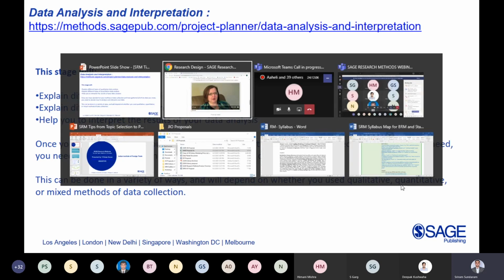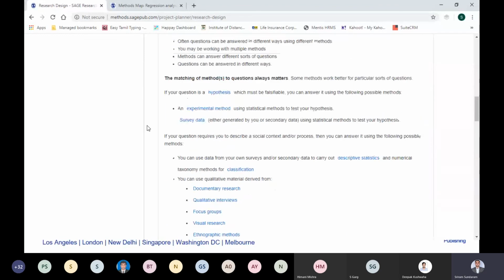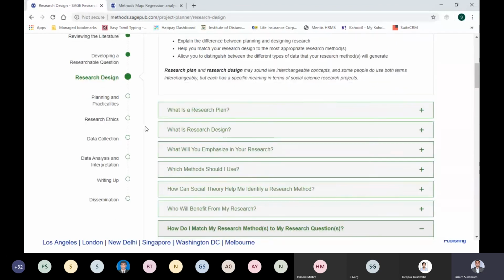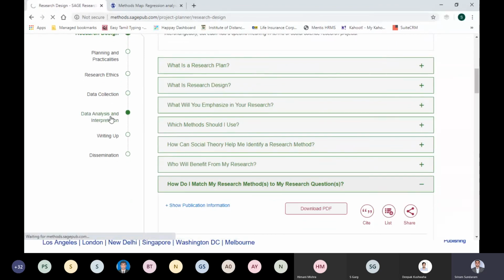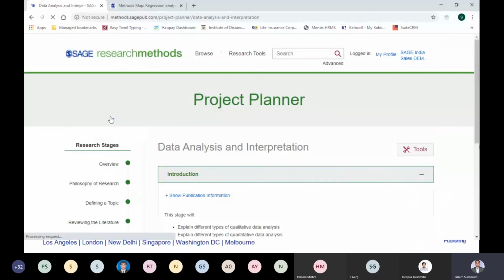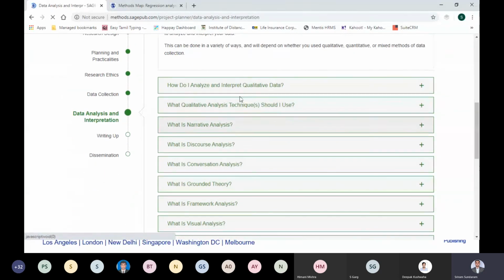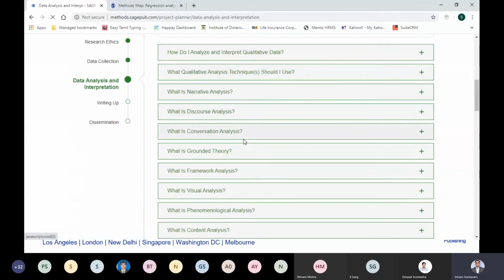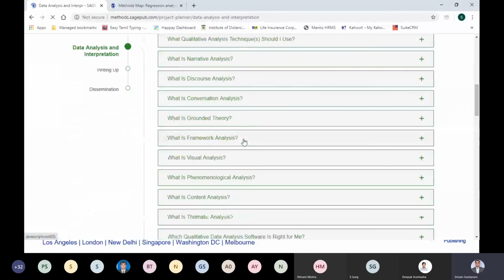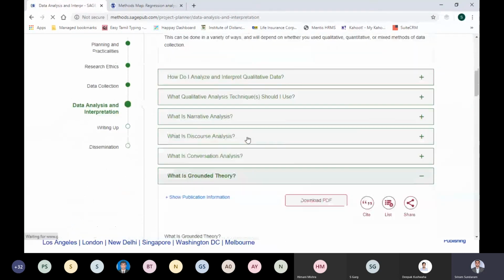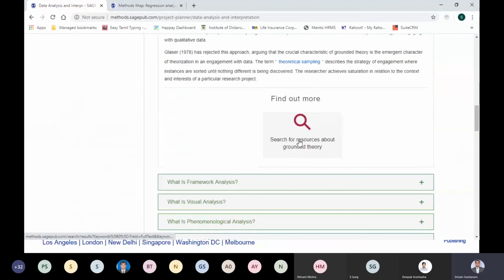I'll briefly take you to the project planner. For example, here is your data analysis and interpretation. So this is all the content available at an overview level. And then, as you are aware, if you want to read about grounded theory, you click on it and click on this search bar, and you get into the platform. You are deep diving into the platform to read further about grounded theory.